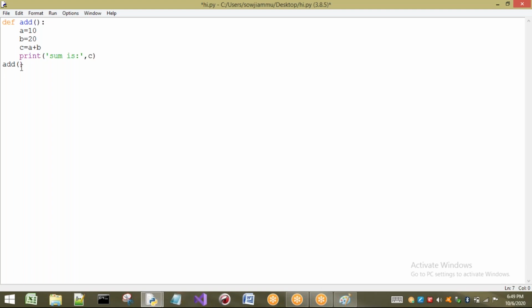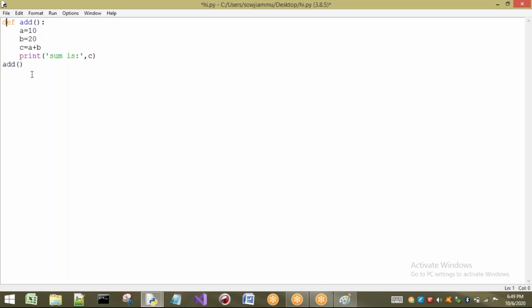If I call it the second time also, it is going to execute 10 and 20 only. But now I want to execute the addition of any two numbers. I don't know what I will pass, but whatever numbers I pass, they have to be added and the result has to be printed.